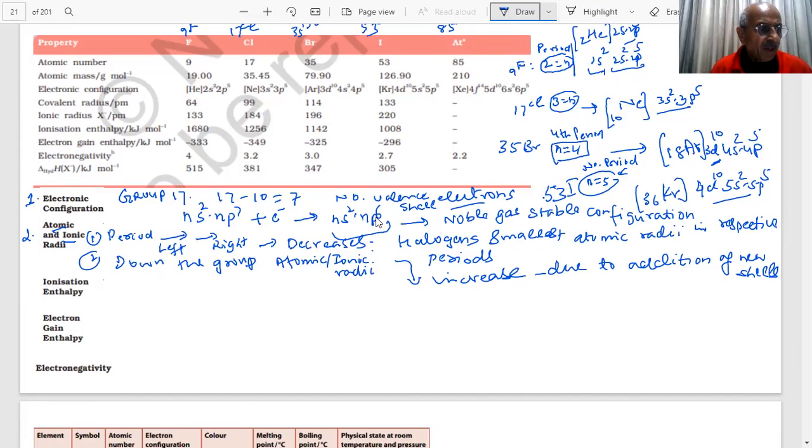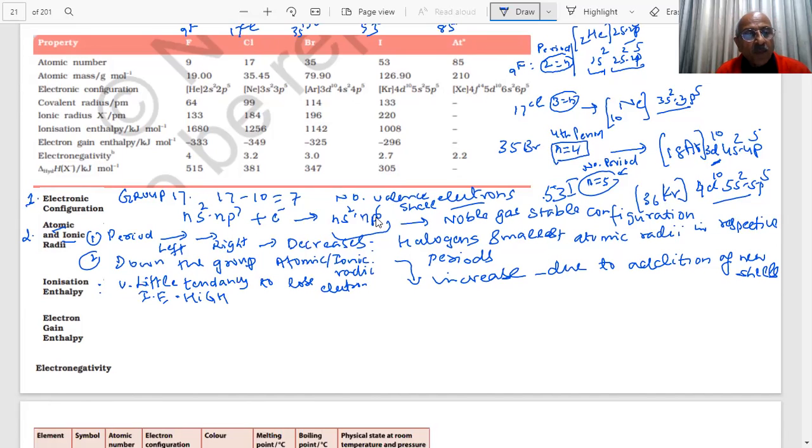So they have very little tendency to lose electrons. Therefore, student, their ionization enthalpies are high, because they want to gain electrons. They don't want to lose an electron, students.